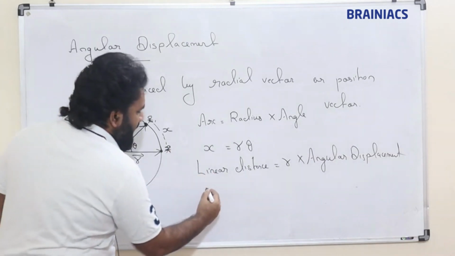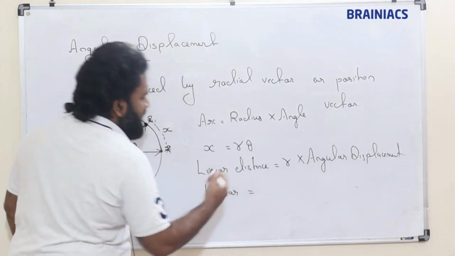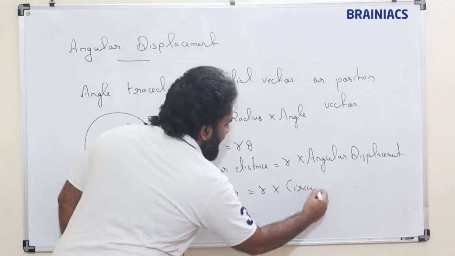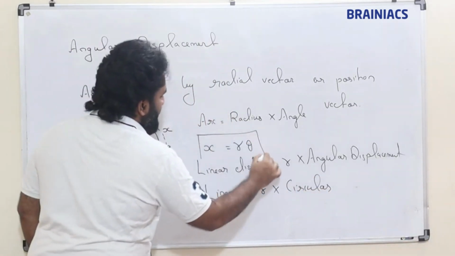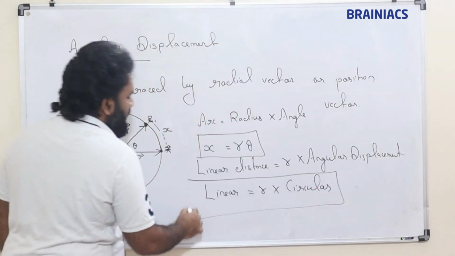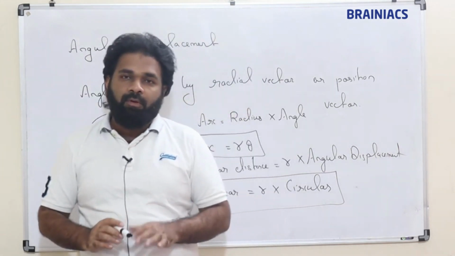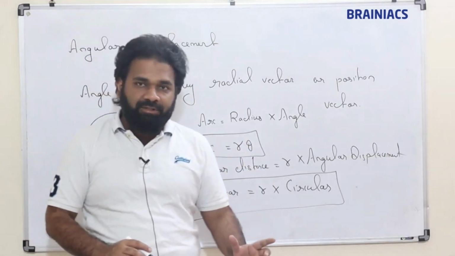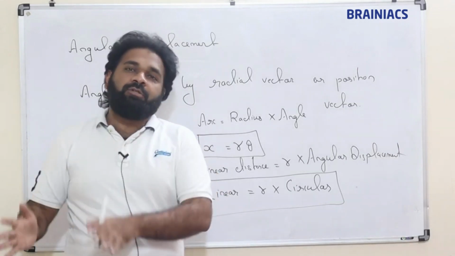Here I am going to generalize one thing. Anything linear is equal to r into circular. This is important. x is equal to r theta. Now linear is equal to r into circular applies in lot many places, whether it is linear displacement or velocity or acceleration, and even the relation between force and torque.